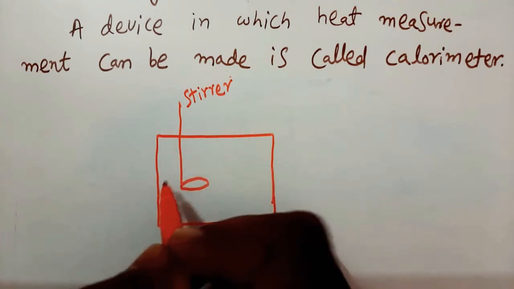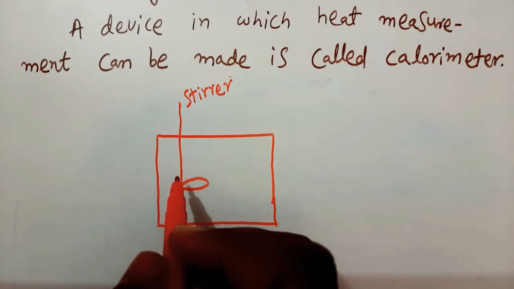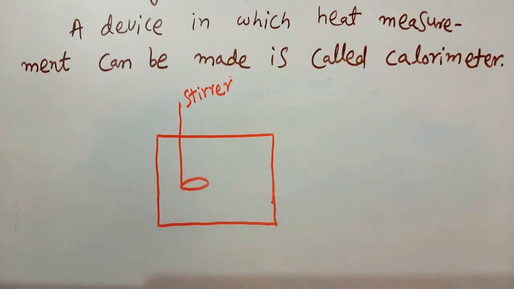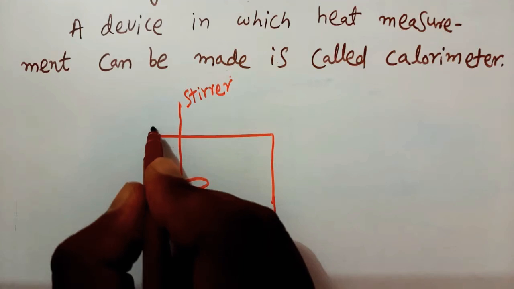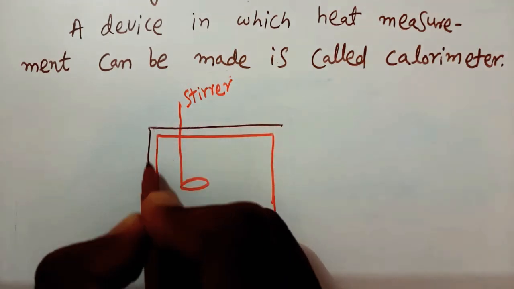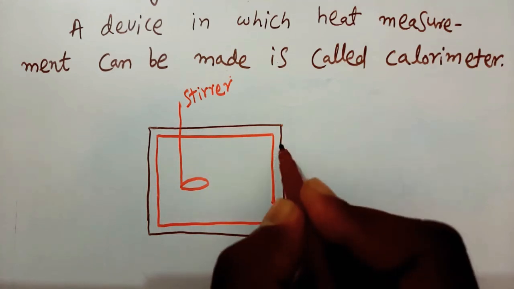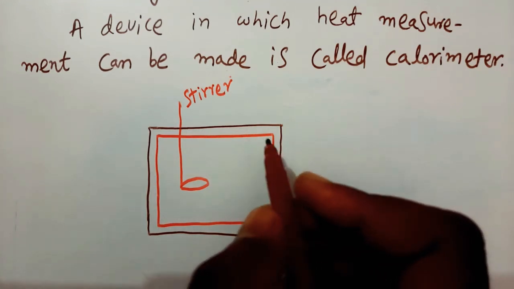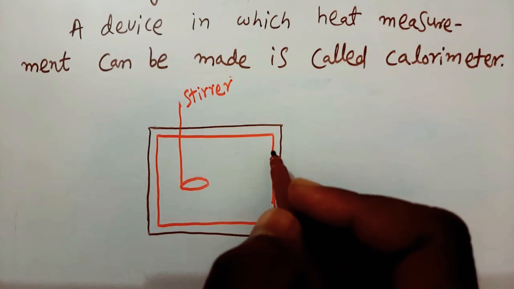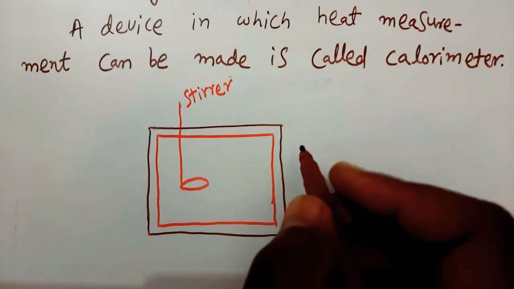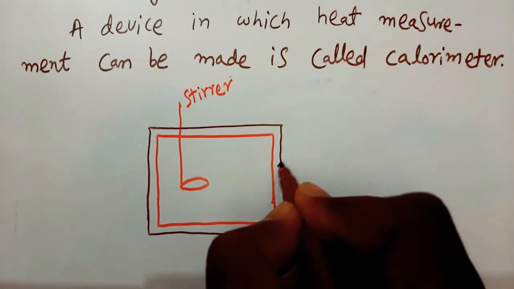The vessel is kept inside a wooden jacket. Here it is the wooden jacket. So it contains heat insulating materials like glass wool.